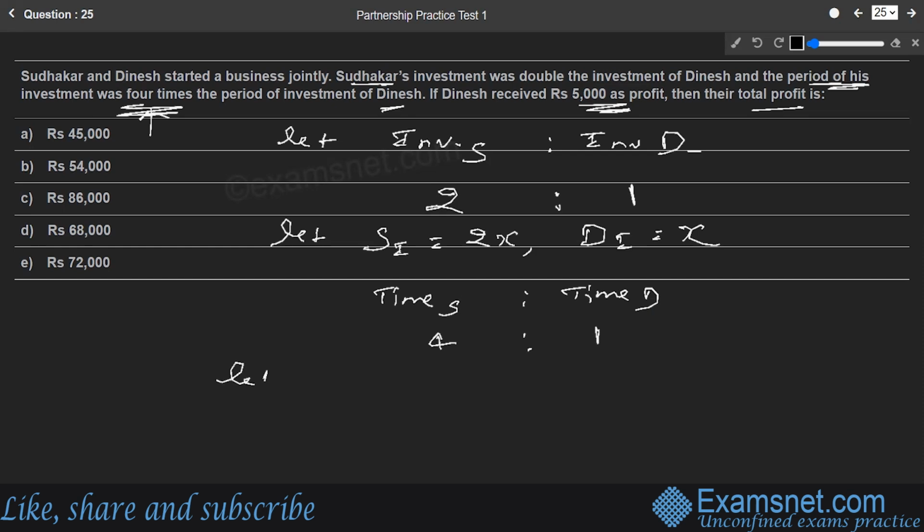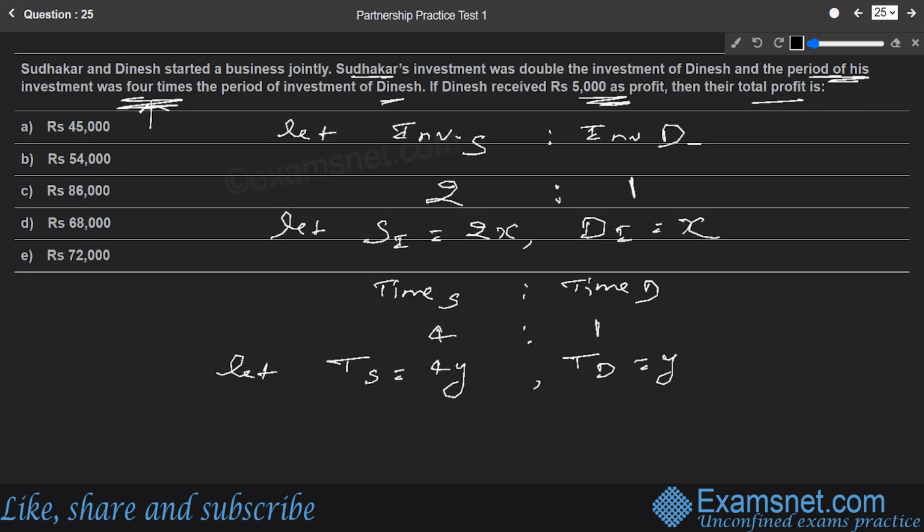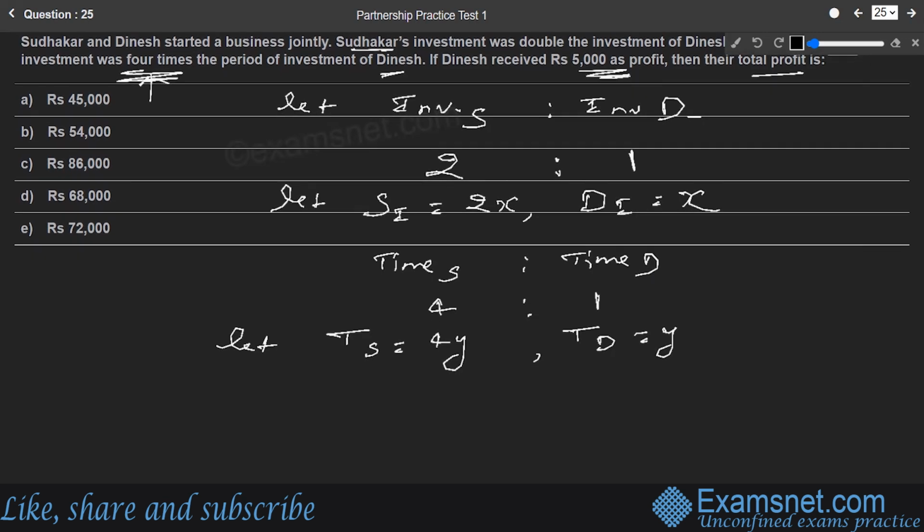So let us say the time factor for Sudhakar is 4y and similarly the time factor for Dinesh is just y, that is 4:y. Now the profit is always distributed in the investment into time ratio. So the investment into time for both of them is to be calculated between Sudhakar and Dinesh.